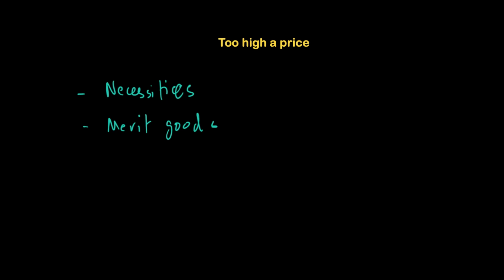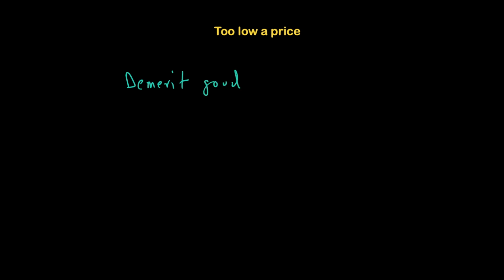Lastly, we talk about something called too low a price. Why is too low a price a problem? Well, the free market gives us some goods like demerit goods, which are cigarettes and alcohol, also called economic bads. Now, what's the problem with these demerit goods? Well, we'll talk about this in a later discussion in detail, but demerit goods actually cause what we call negative externalities, which means they not only harm you, but also harm the people in society who are with you.